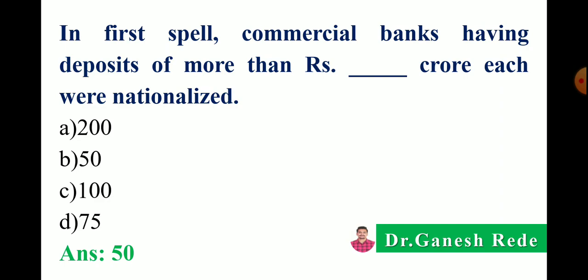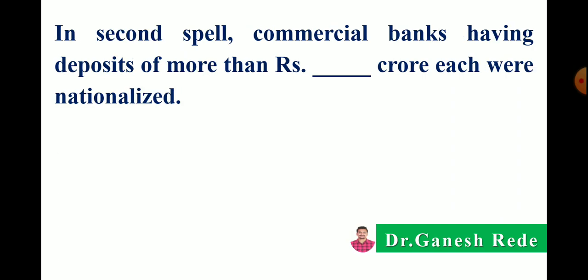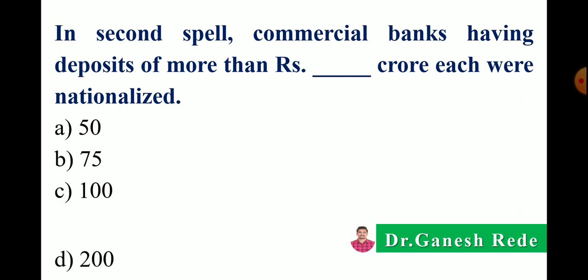First spell, 50 crore. Then in the second spell, commercial banks having deposits of more than dash crore each were nationalized. So the options are 50 crore, 75 crore, 100 crore, or 200 crore. Keep in mind, in the first spell deposits of more than 50 crore, and in the second spell deposits of more than 200 crore.